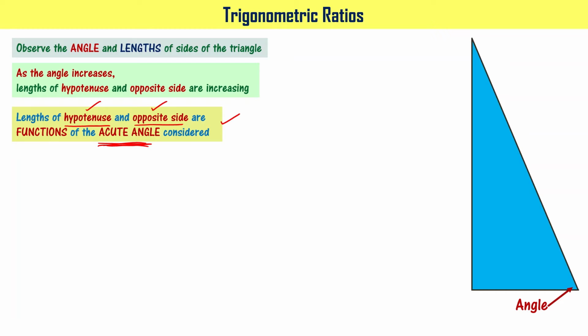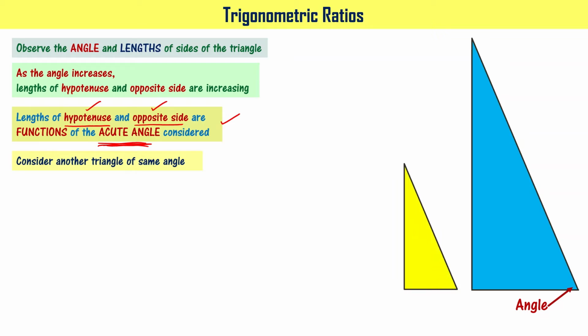Let us now consider another triangle of the same angle. You see, the angle here of the yellow color triangle and the angle here of the blue color triangle both are the same, right? But the opposite side lengths and the hypotenuse side lengths are different, right?